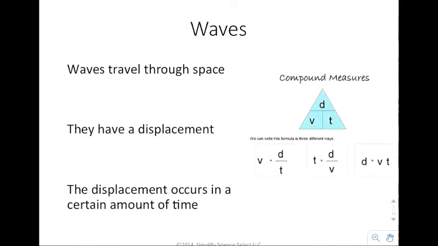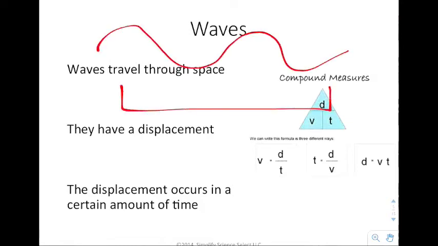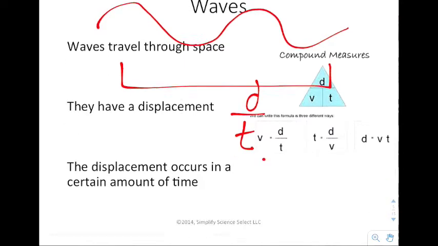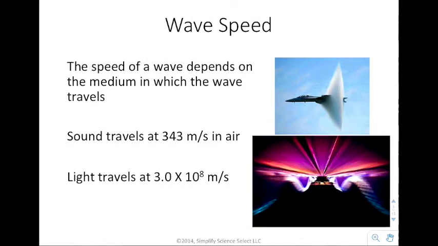So we already know a little bit about waves in the sense that we can apply what we learned earlier this year. We know that waves travel through space, which means they have some sort of displacement. They travel a certain displacement in a certain amount of time, so we say that they have speed or velocity. Since they have speed or velocity, we can apply our velocity equals distance over time formula.